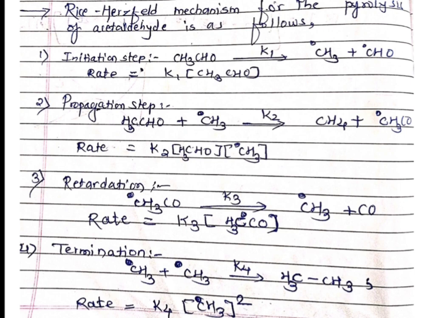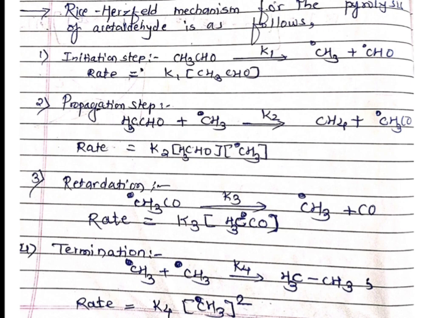In the same way we write down the rate for the third step, which is the retardation step. Here the free radical CH3CO, which was present in the first step, gives CH3 radical plus CO. Here the rate constant is K3.